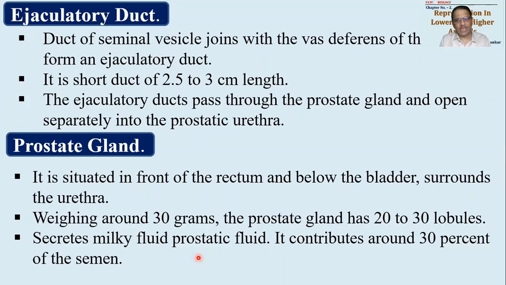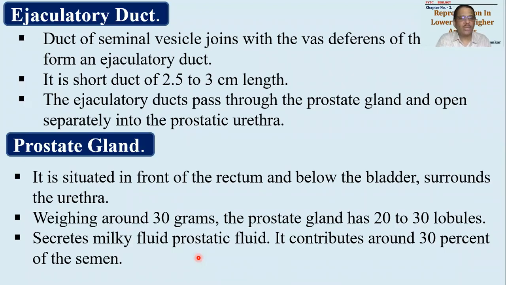हर एक lobule 20 से 30 lobules है उसके अंदर. Each lobule will be giving a small duct. This duct will be opening into either ejaculatory duct or will be opening into urethra, so that the secretion of prostate gland will be ultimately poured into either ejaculatory duct or in urethra.